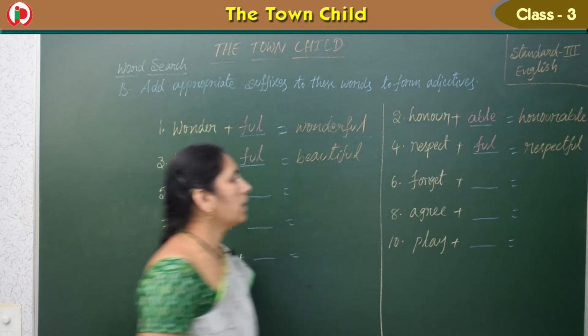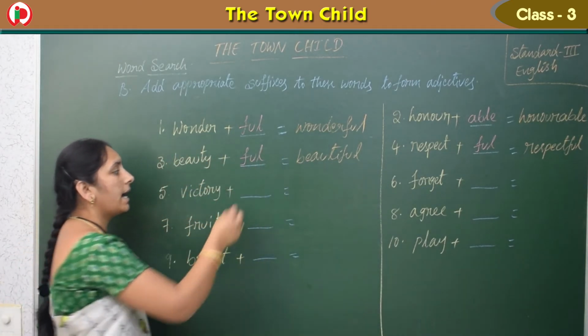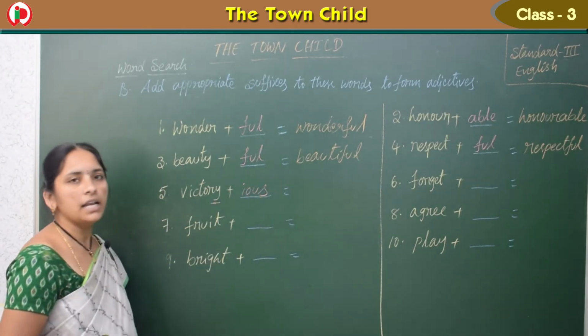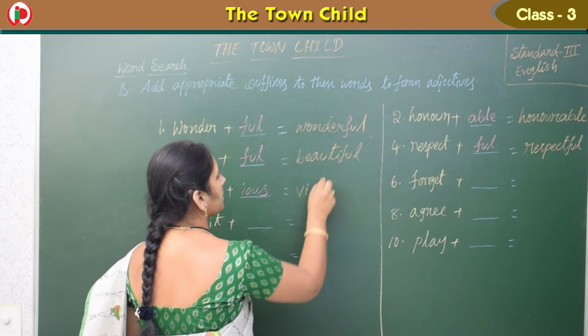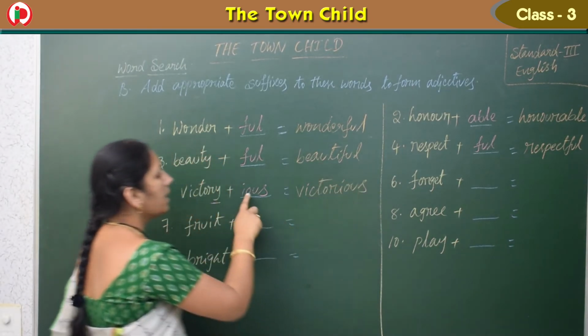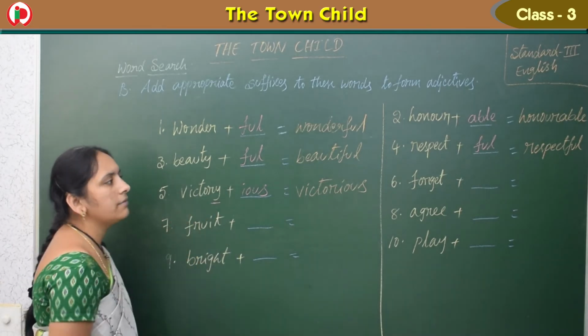Next one, victory. What can we add? We should add ious and the y will disappear. Then it becomes victorious. When ious is added, y is omitted and the remaining letters stay.